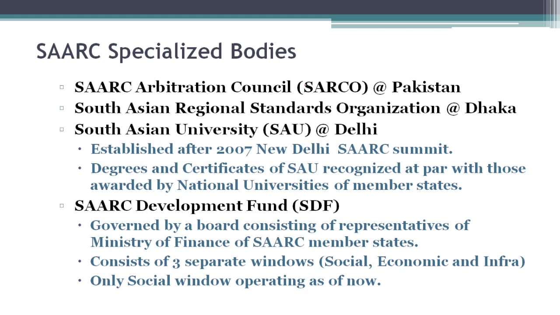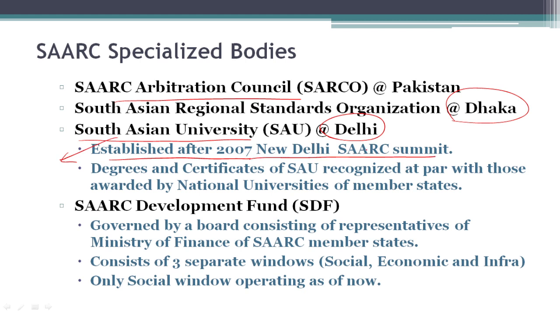The 4 most important specialized bodies of SAARC are the SAARC Arbitration Council, which is located in Pakistan; the South Asian Regional Standards Organization, which is located in Dhaka; and the third one is South Asian University. It is located in New Delhi. This is an international university. South Asian University was established in 2007 during the Delhi SAARC Summit.